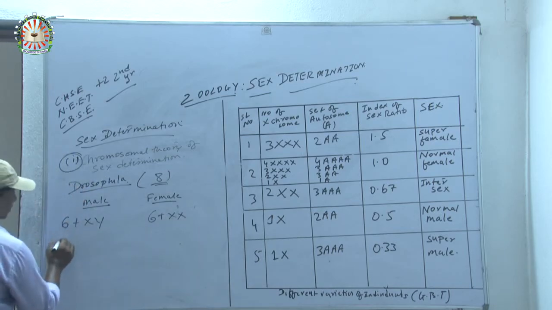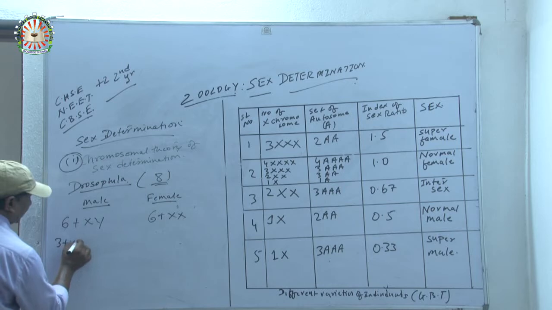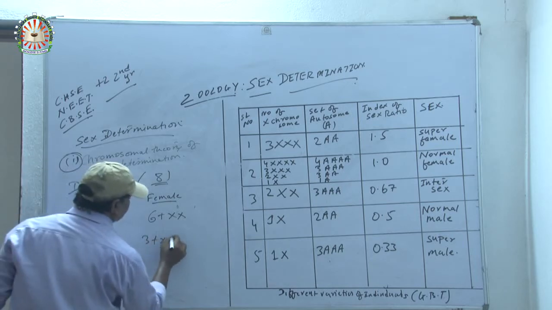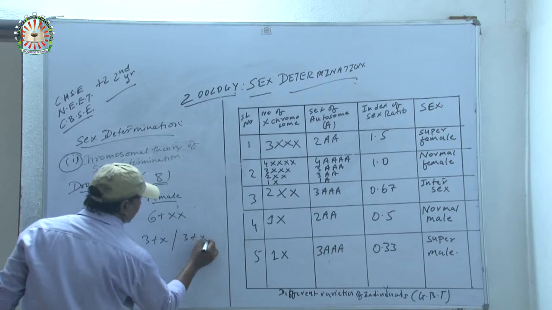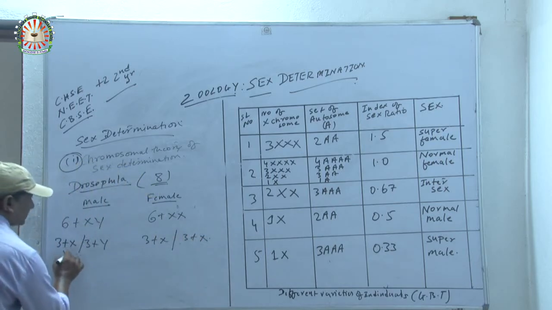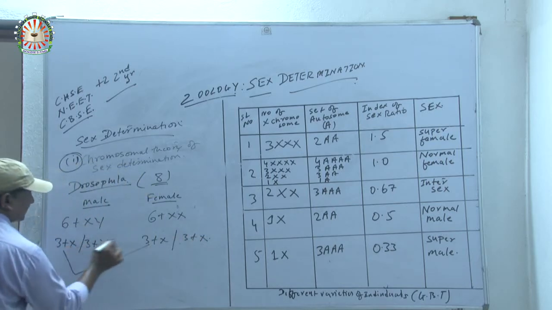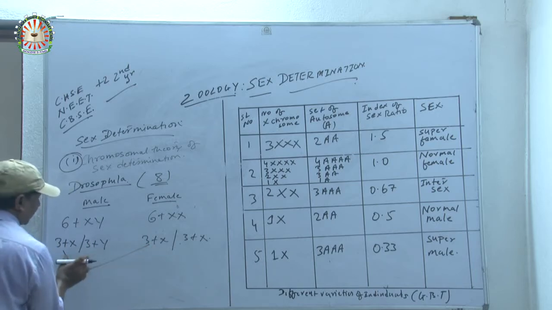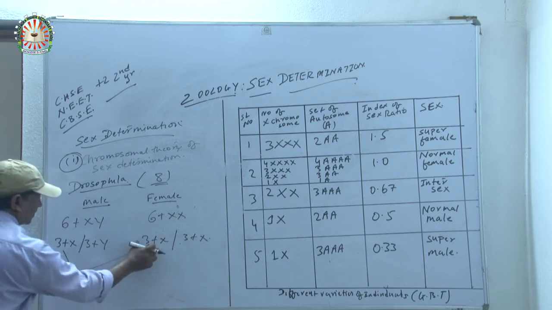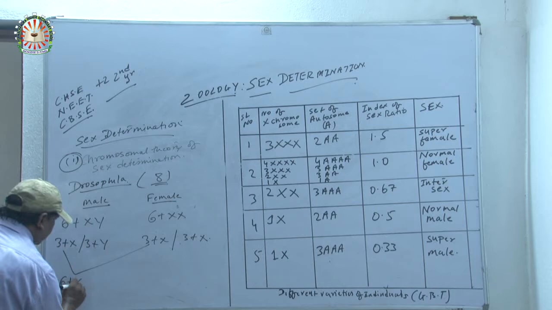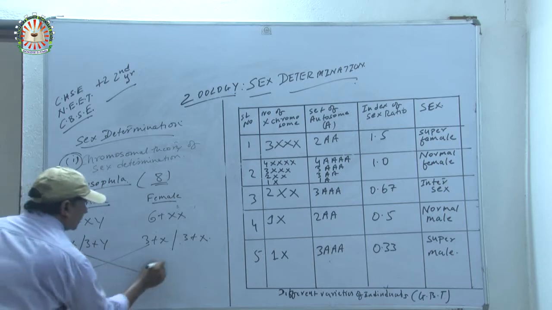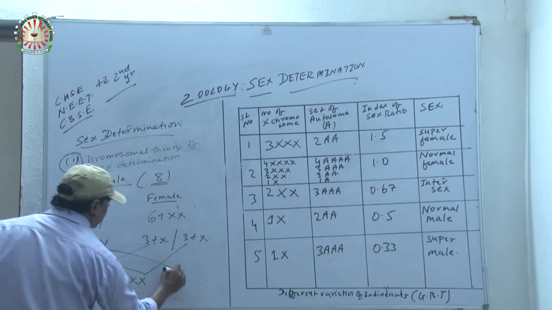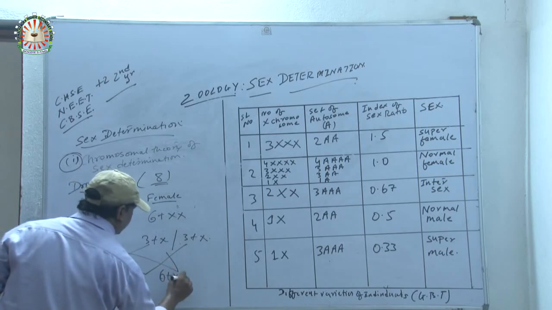Now gametes: 3 plus X, 3 plus Y in male, and 3 plus X, 3 plus X in female. They merge to form 6 plus XX, again 6 plus XX, then 6 plus XY, and again 6 plus XY.